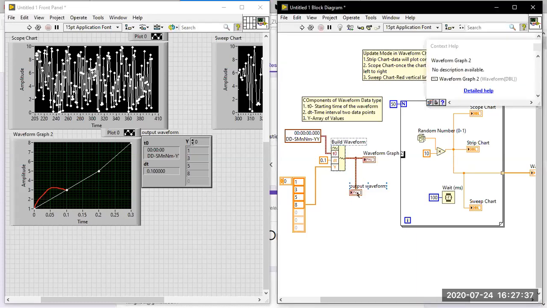This kind of question also we may expect, or else they will give the block diagram and ask you to find the front panel. They will ask you to find it. They will give one block diagram and ask you what data will be plotted on the waveform graph after execution of the VI.